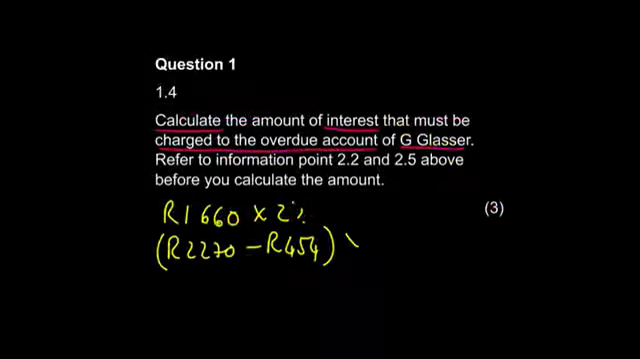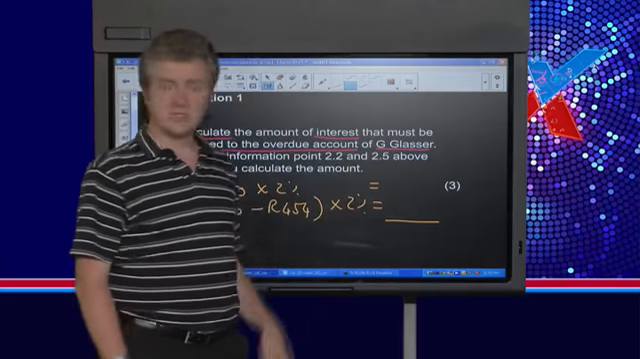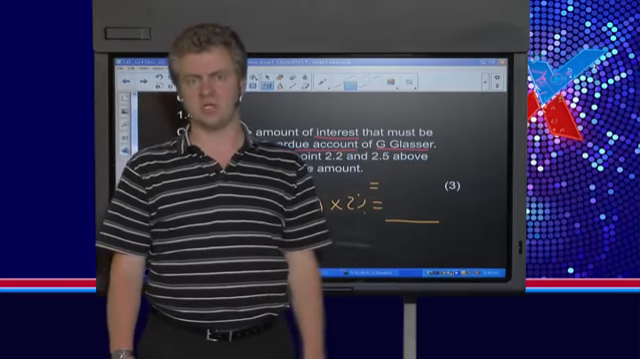And what we're going to do is multiply that by 2%, and these two answers are going to give us the total interest that needs to be charged to the debtor. So there's a break coming up now. Try and do this calculation in the break, and I'll give you the correct answer afterwards.